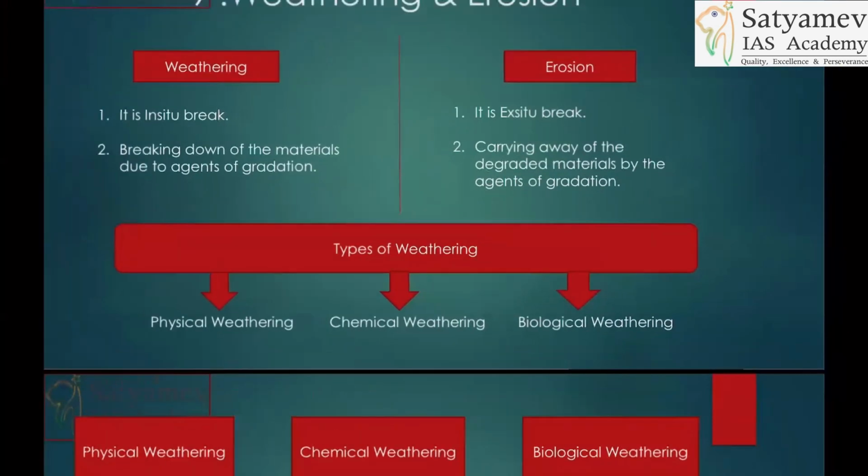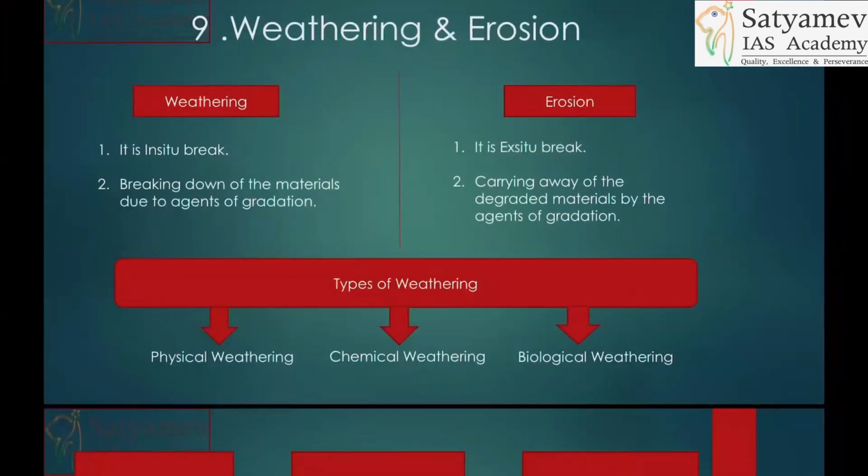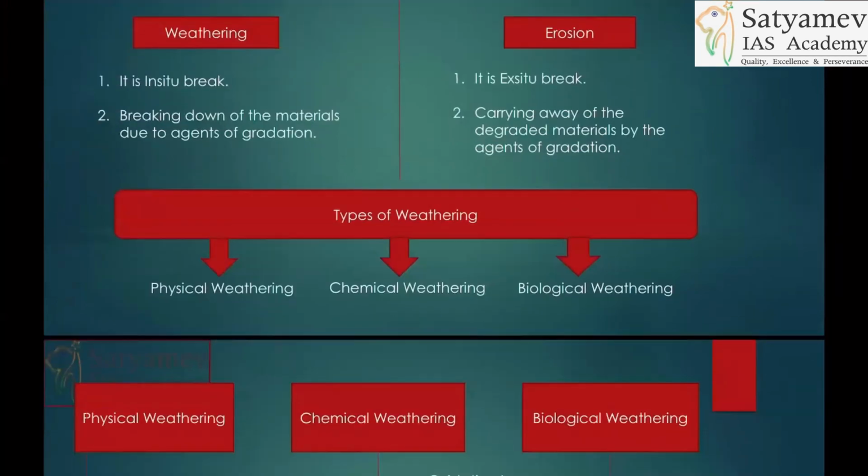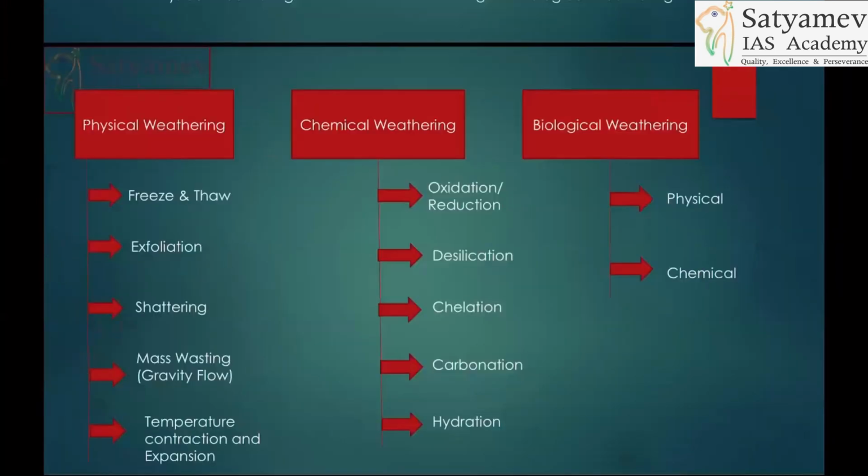All right. So this can be there. This can be separately asked as a question. Weathering and erosion. Types of weathering. And what do you understand by erosion? Weathering is an in situ break. Erosion is an ex situ break. All right. So physical weathering, chemical weathering, and biological weathering. You know about biological weathering. Biological weathering will never survive on its own. It will change itself to either physical weathering or to chemical weathering. Are you understanding my point? So this is physical, chemical, and biological weathering.